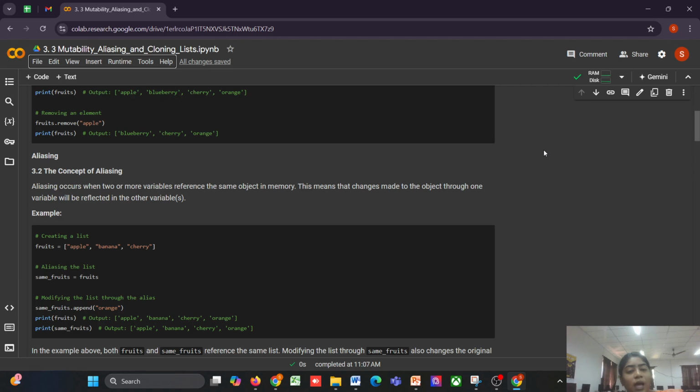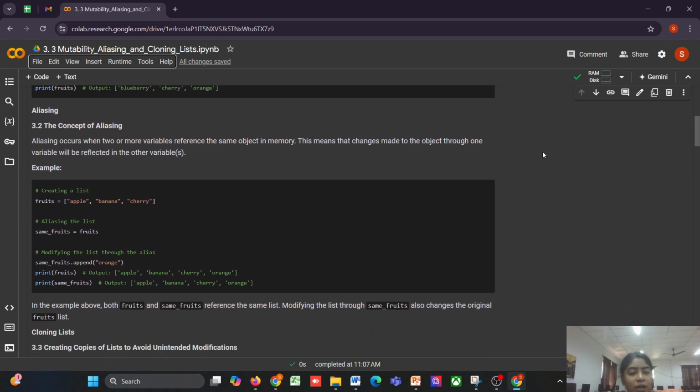Okay, let's see what is alias. Alias occurs when two or more variables refer to the same list in memory. Any changes made to the list using one variable will affect the list when accessed by the other variable. Here, fruits and same_fruits both reference the same list in memory. Any modification made through same_fruits also affects the original fruits list due to aliasing.